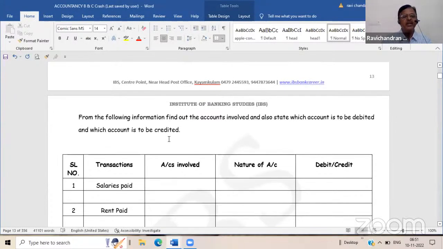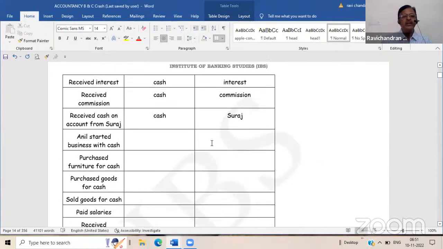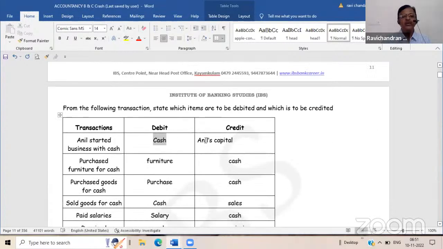Those things repeated. Okay. Now you tell me what are the types of accounts involved? Sir, please tell me the first entry, please. First entry: Anil started business with cash. Cash account debtor to Anil's capital account.